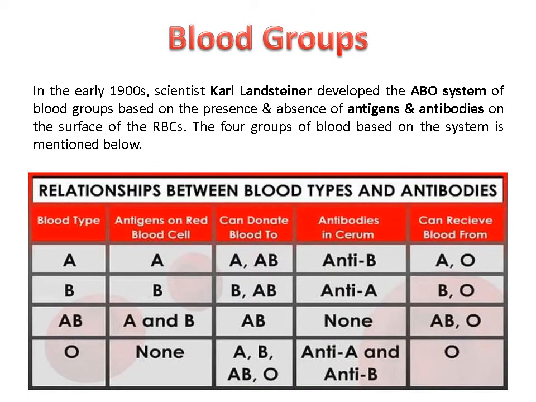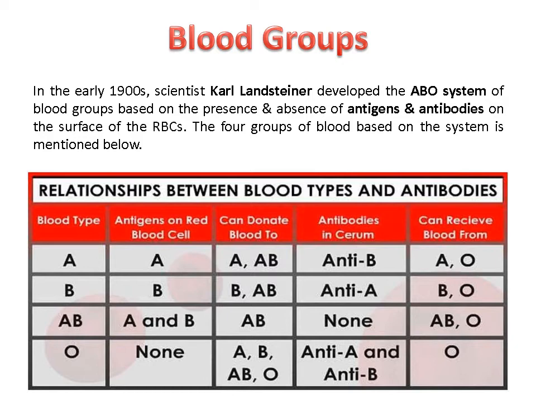In the early 19th century, an Australian scientist, Karl Landsteiner, developed the ABO system of blood groups on the basis of absence and presence of antigens and antibodies on the surface of blood cells.